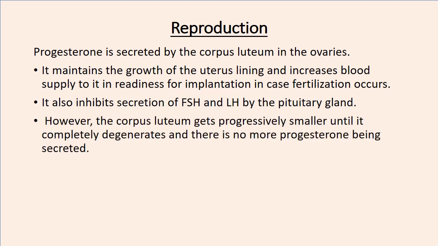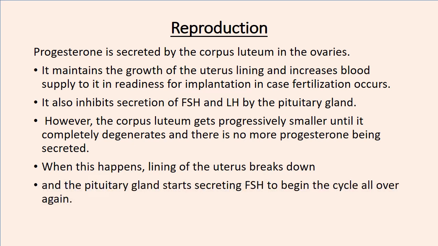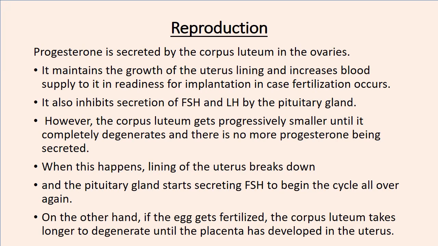However, the corpus luteum gets progressively smaller and it completely degenerates, and there is no more progesterone being secreted. When this happens, the lining of the uterus breaks down and the pituitary gland starts secreting FSH to begin the cycle all over again. So this is the third summary of the menstrual cycle. I'm sure you have gotten it. So on the other hand, if the egg gets fertilized, the corpus luteum takes longer to degenerate until the placenta has developed in the uterus. What's the placenta? We're going to take a look at that.